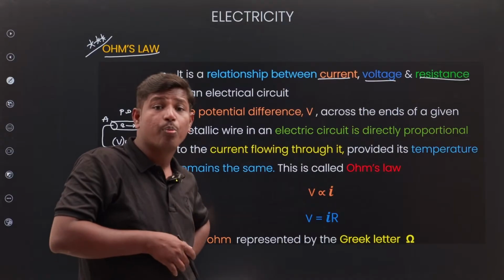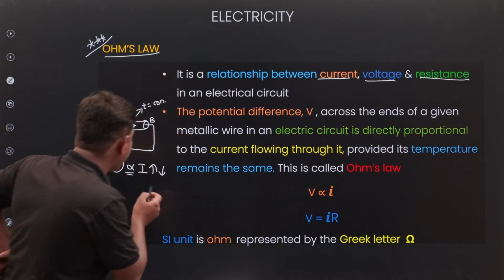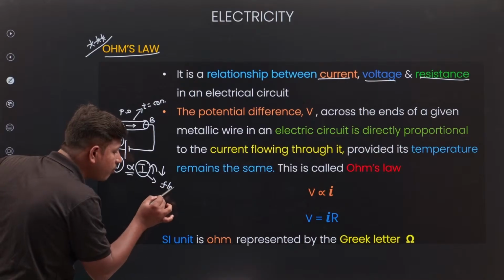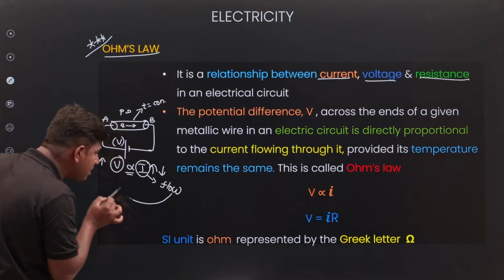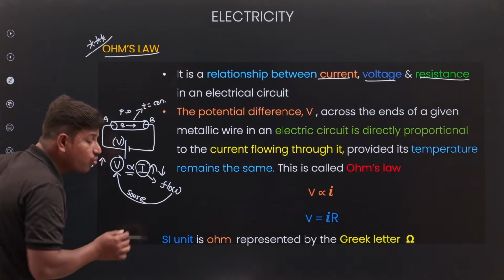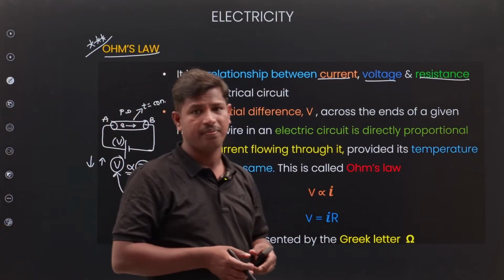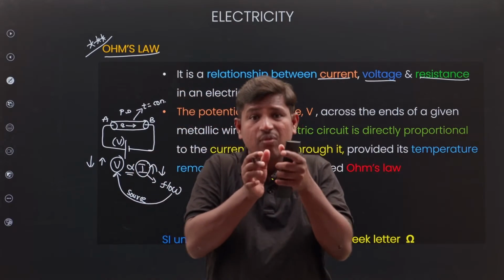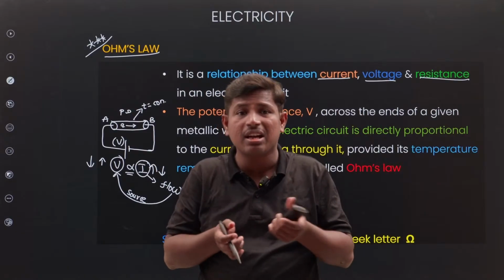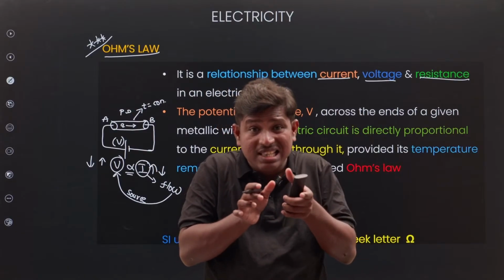Both are proportional to each other because I is what? I is flow. Where does flow depend? It depends on the source, right? Flow depends on the battery only, right? If I am taking a 10 volts battery connected to an LED bulb, and a 20 volts battery connected to the LED bulb, is there a difference or not?